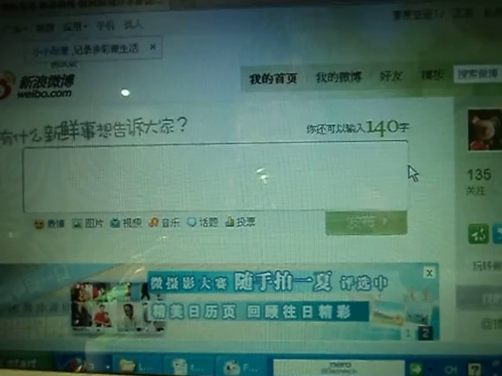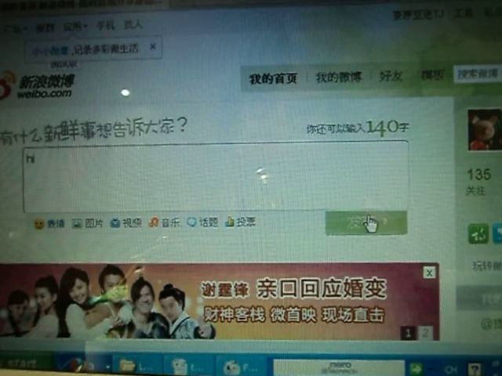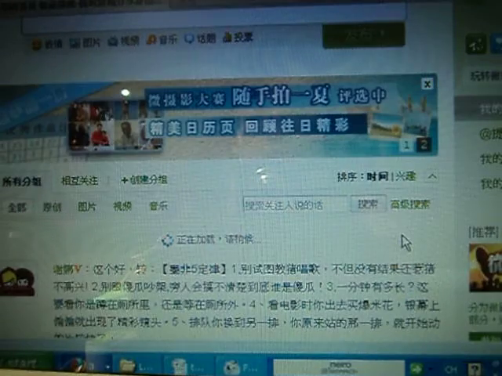It's really easy to use Weibo. Just type, and then it will be shown.